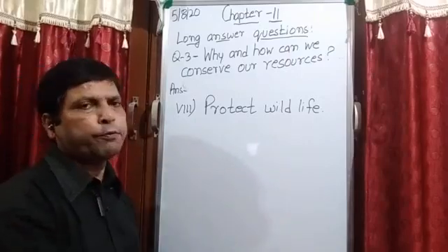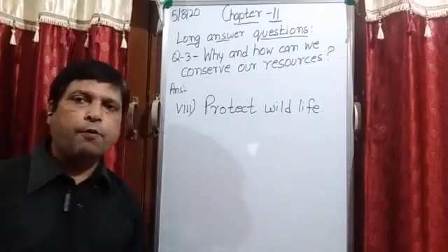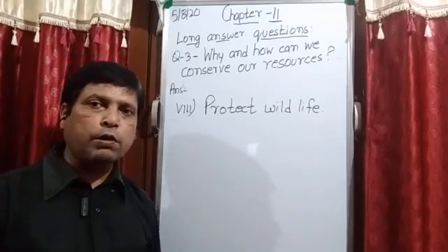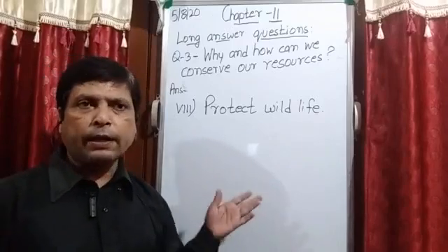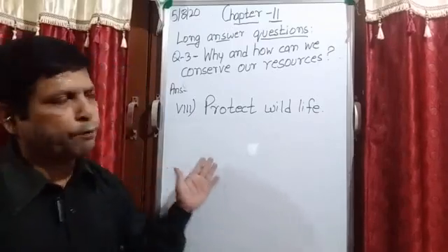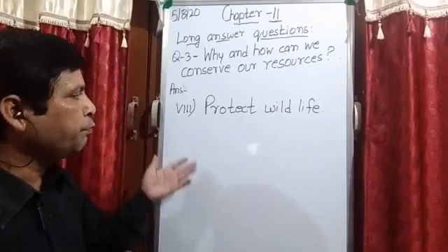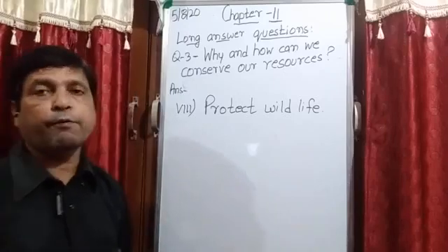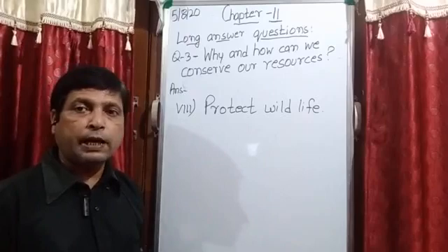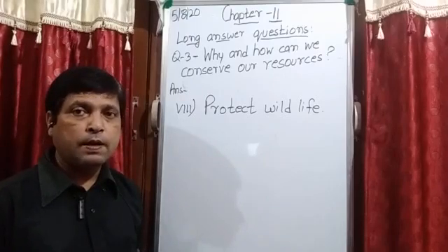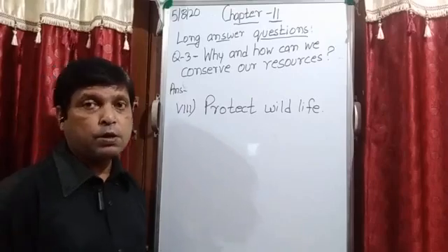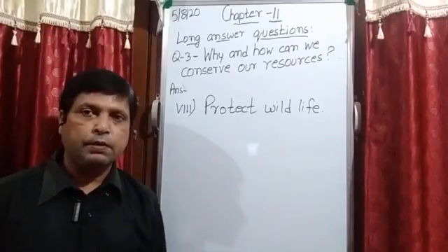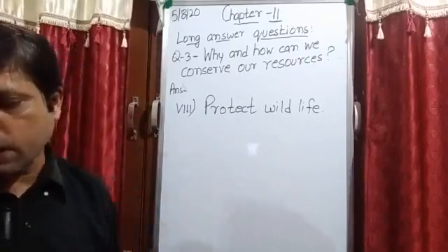We are cutting a lot of forests. You know that, student, these forests are the natural houses of these wild animals. Now if you start cutting a lot of trees and the forest, and forests are full of trees, then where will these animals go? By cutting the trees, by cutting the forest, we are destroying their natural houses, and we have disturbed their life. So it is our duty that we should protect wildlife. Is it clear? So this is the complete answer, student.